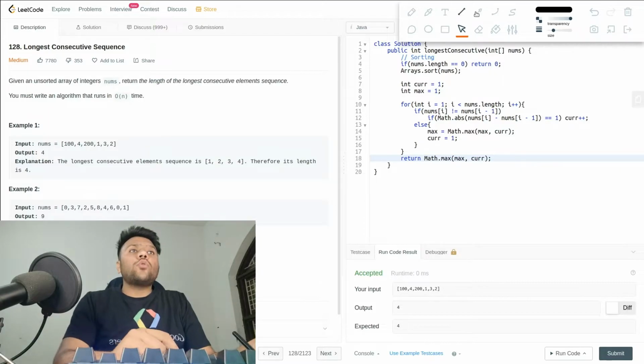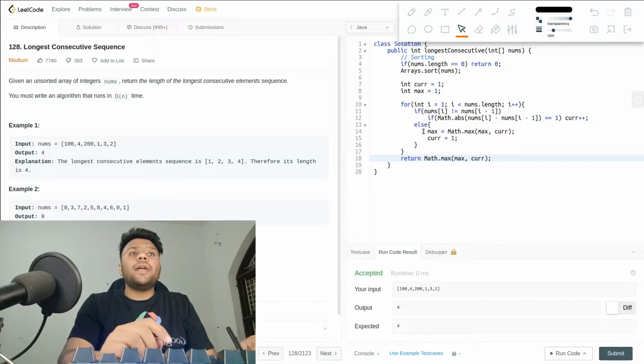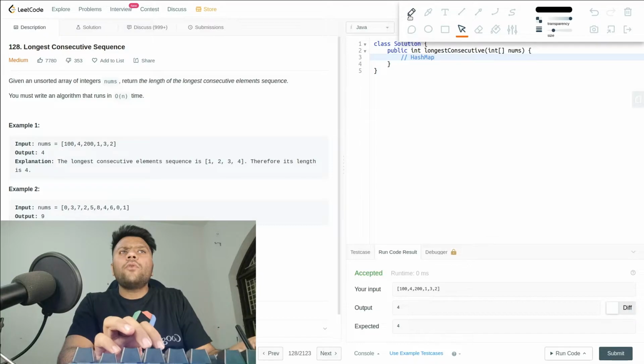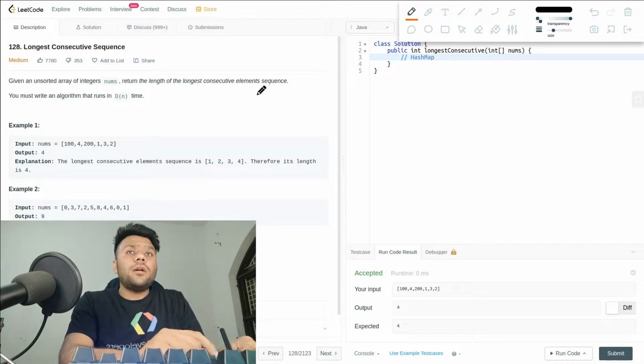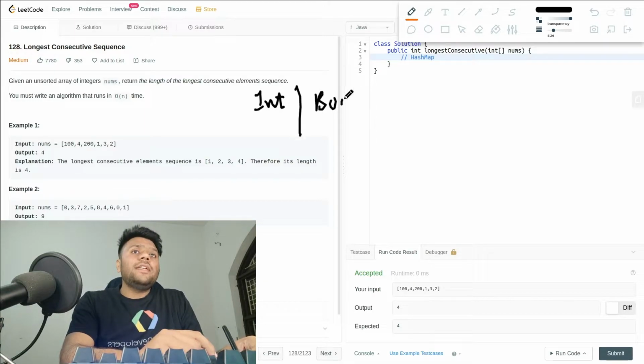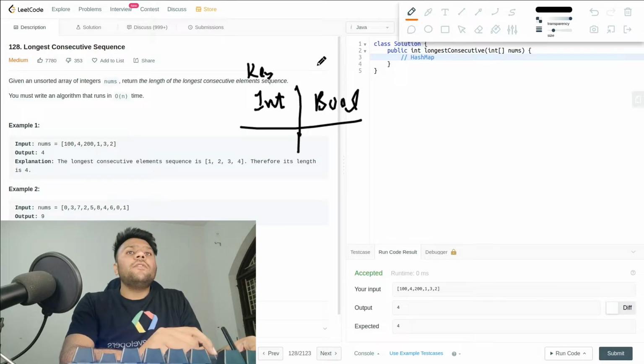Okay, so now let's talk about how we are going to solve this problem using a hash map. Using a hash map, I will create one integer and one boolean, so one key and one value. My integer will be my key and my boolean will be my value.